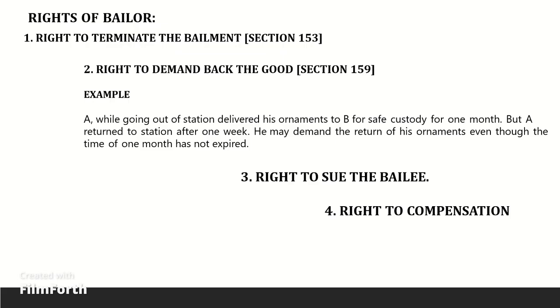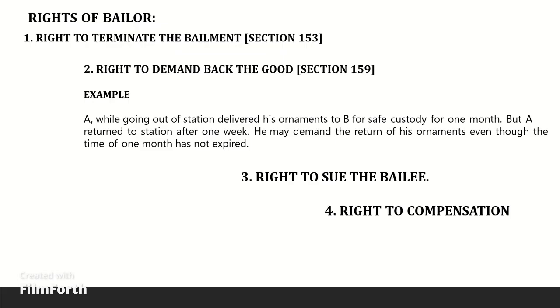Rights of bailer. Right to terminate the bailment. Section 153. The following are the rights of bailer. Right to terminate the bailment. Right to demand back the goods at any time. Right to file a suit against any wrongdoer. Right to file a suit for enforcement of duties imposed upon a bailee. Right to claim compensation.